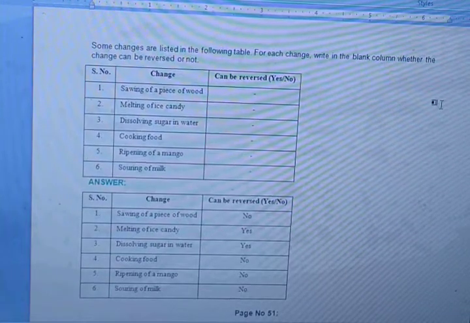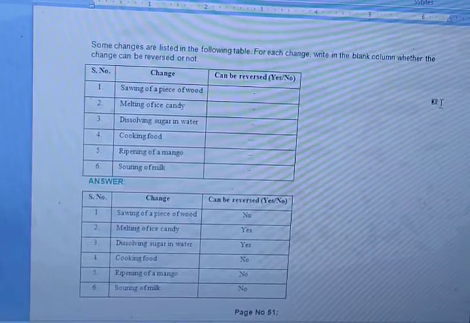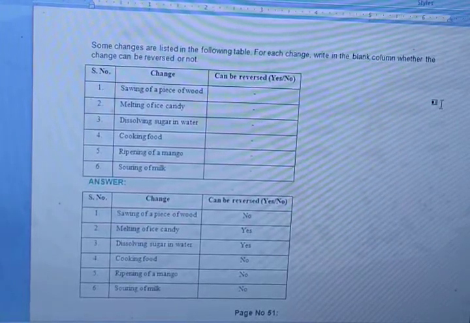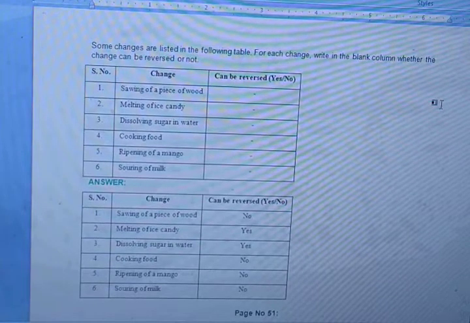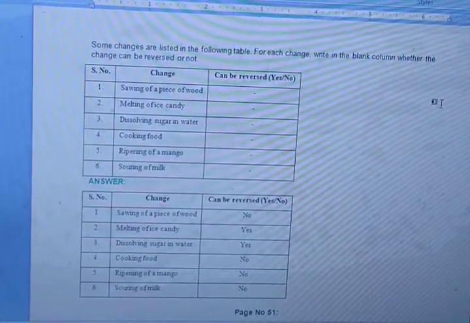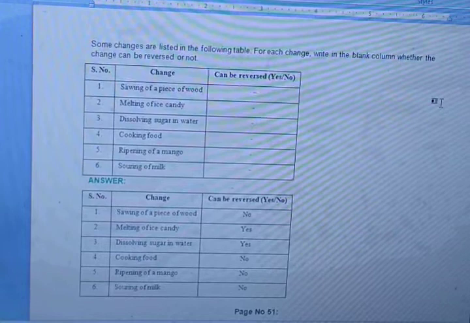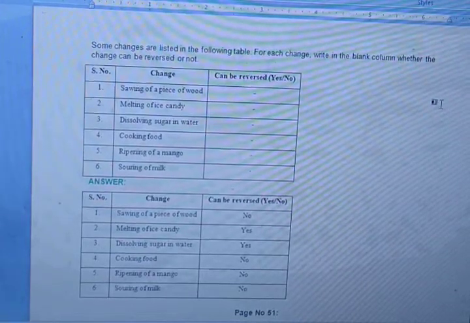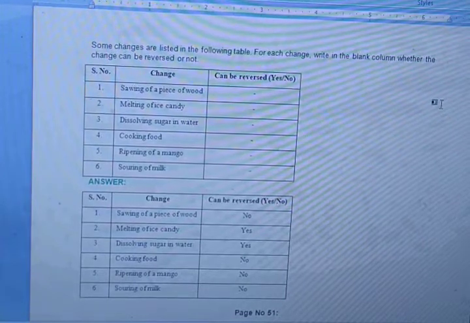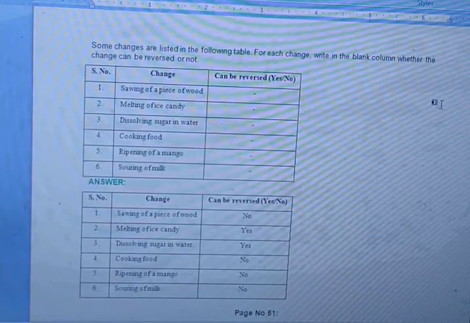So here the first one is sawing of a piece of wood. No, it is not possible to be reversed. Second, melting of ice candy. Yes, it can come back, it can be frozen again. Third, dissolving sugar in water. Can you take out the sugar from water? Yes, we have already learned about this. So yes, the sugar can be separated from the dissolved sugar in water.